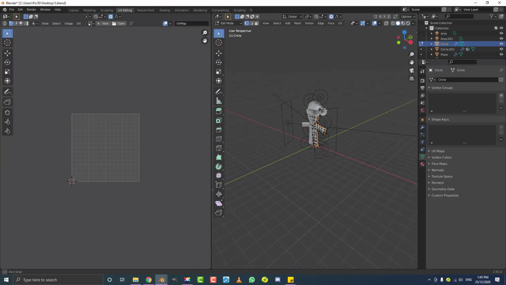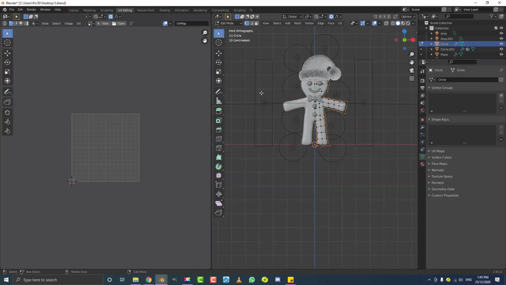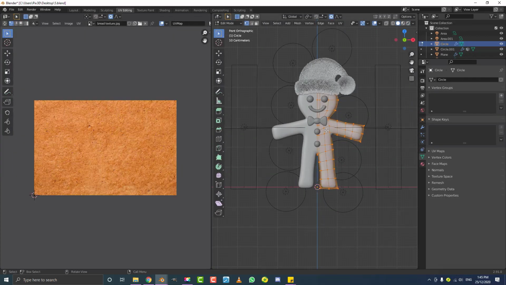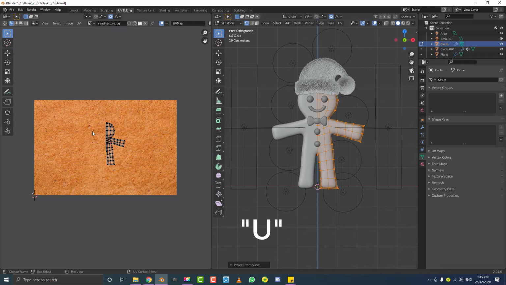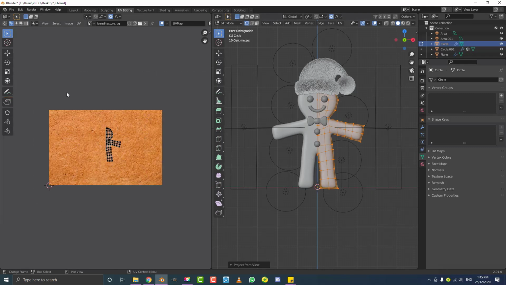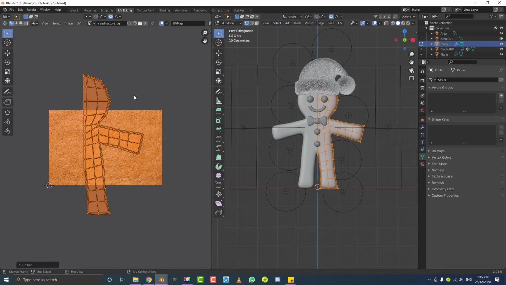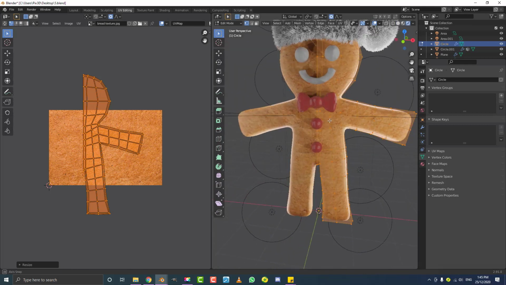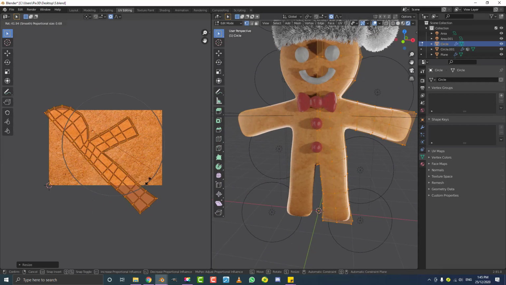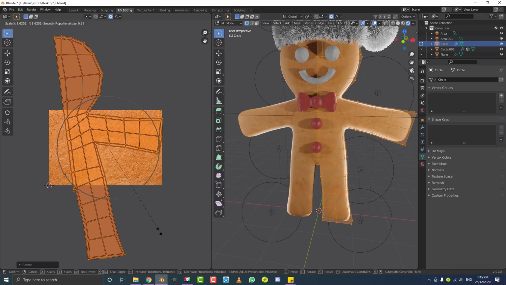editing workspace, and then go to front orthographic view in this window over here, and hit A to select all of the geometry. Then hit U and go Project from View, and it'll project it. Then we can come over here, select all of these vertices, and hit S to scale it up. Now we can go over here in this window, hit Z and then go Rendered, and see what it looks like. So you can rotate it around, scale it up.